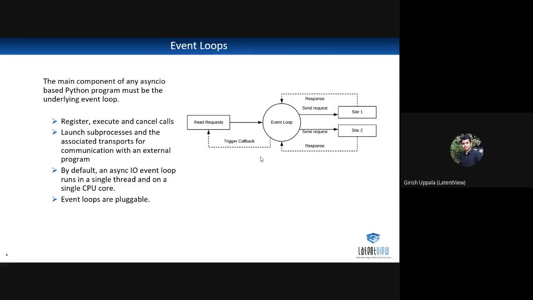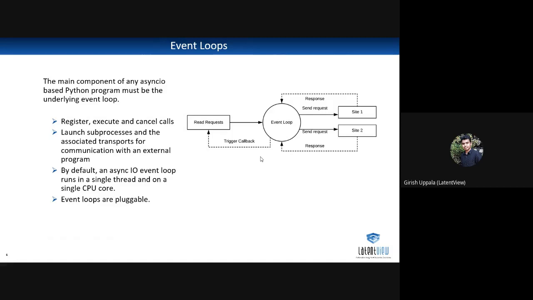So these coroutines will run inside the event loop only. We cannot run the coroutine without event loop. So what it will do is it will register and execute and cancel all the calls, and then it will launch the subprocesses. It will communicate with external programs as well. By default, async IO event loop runs in a single thread and on a single CPU core, and these event loops are pluggable.